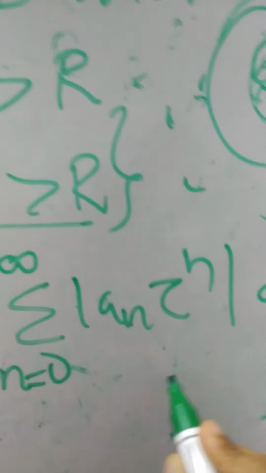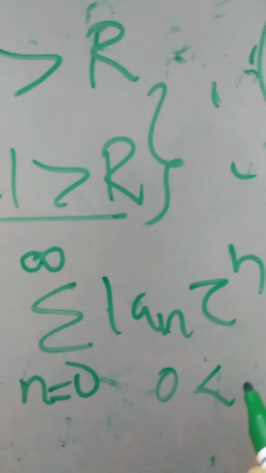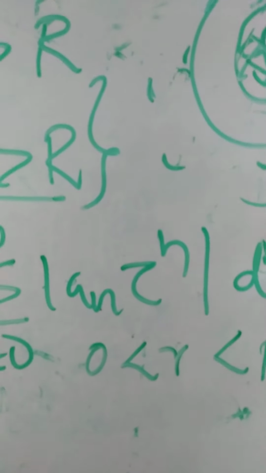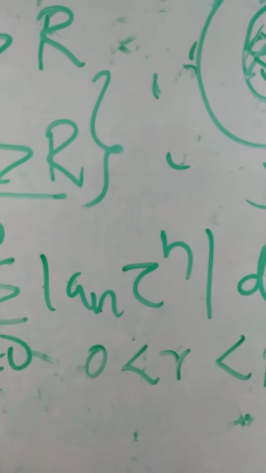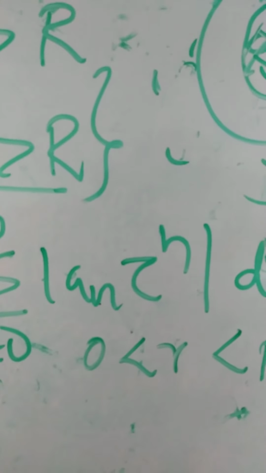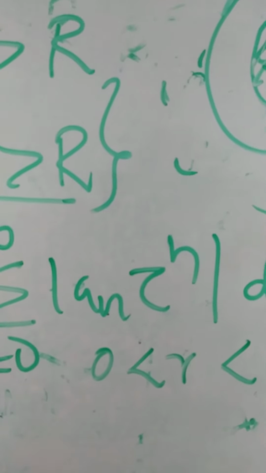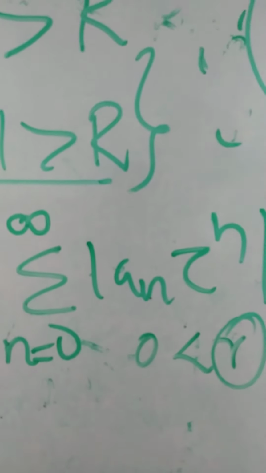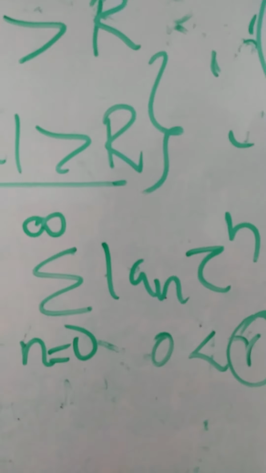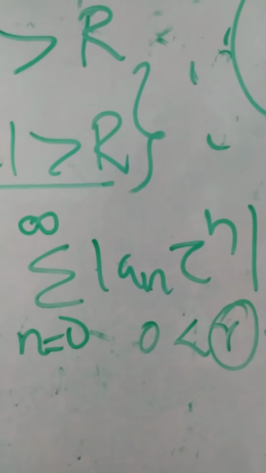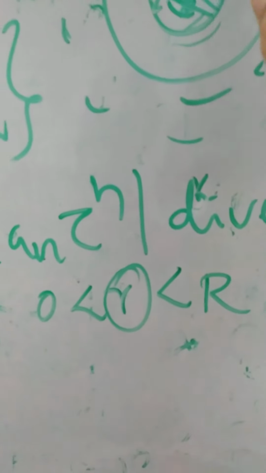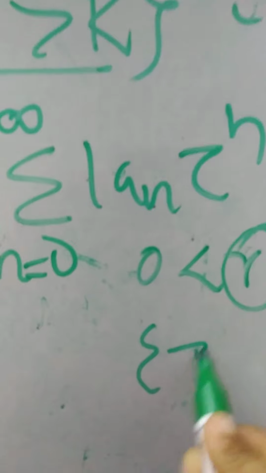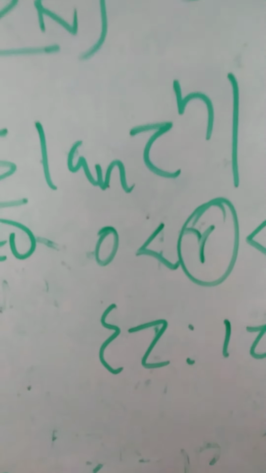So here they have given that 0 less than r less than R. That means set of all points. Here by using this r, you just construct a small circle inside the circle with radius R and center A, and that circle we denote as the set of all z such that mod z is less than or equal to r.